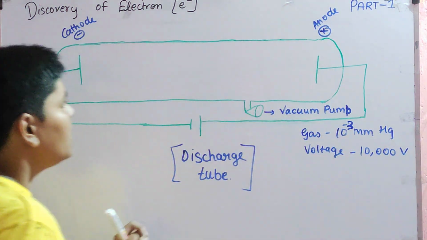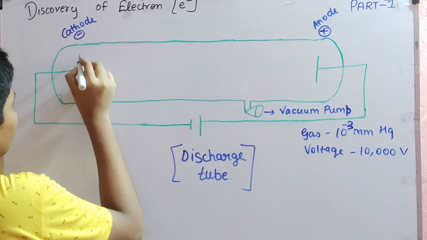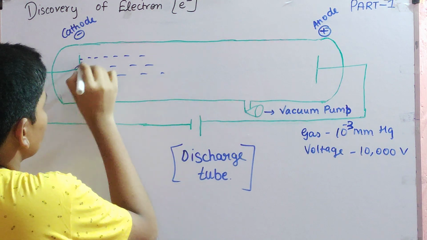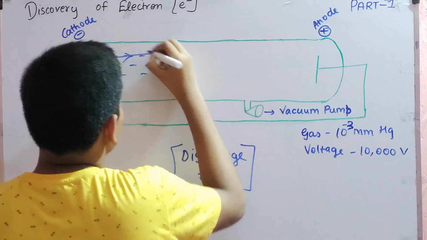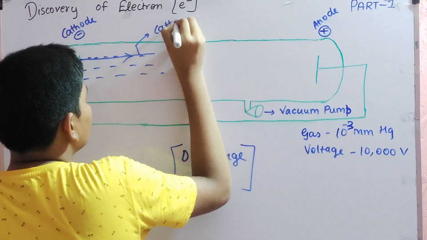After that he observed some rays coming out of the cathode and going towards the anode. He named these rays cathode rays.